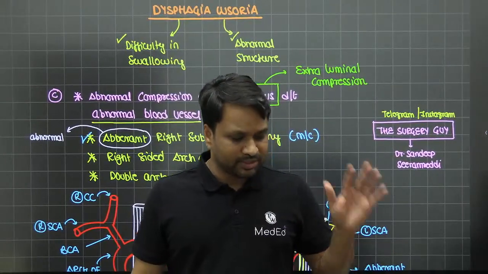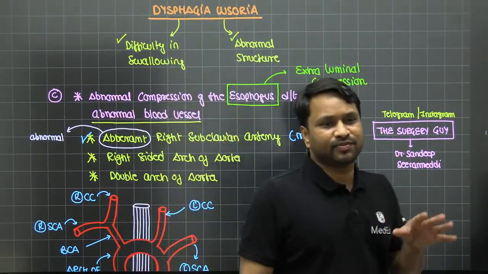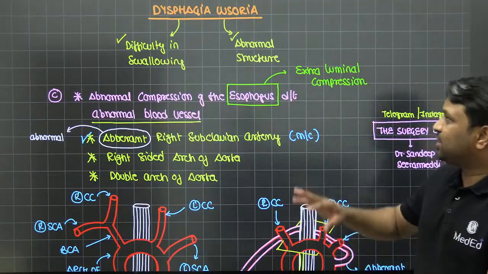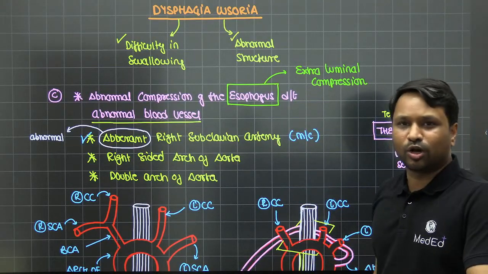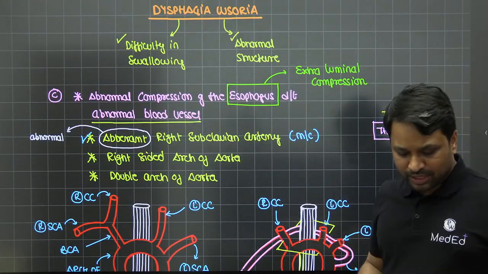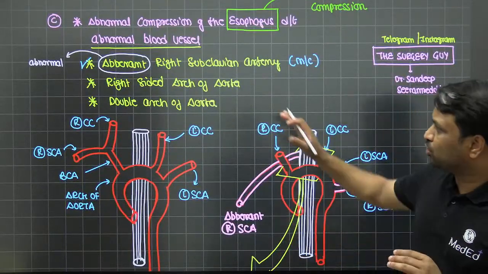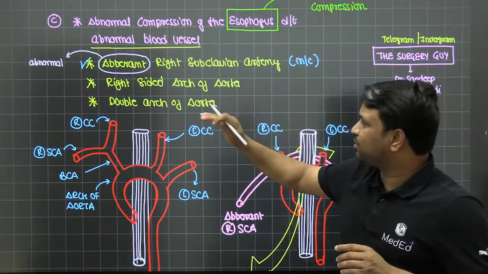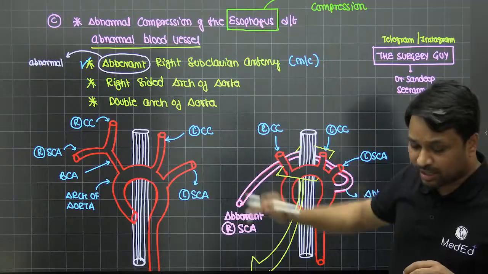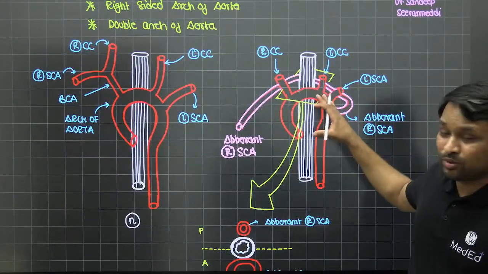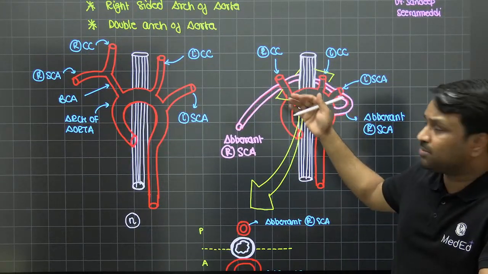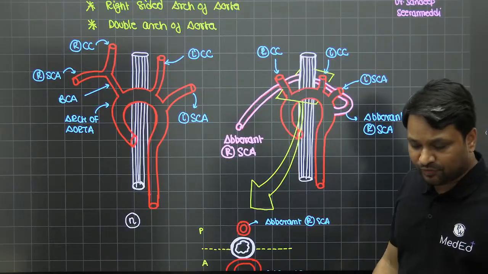So today's topic was dedicated to a disorder called dysphagia lusoria. This is what the whole concept was, and this is what is happening. We understood it is because of an abnormal blood vessel. Usually it can be of three varieties: an aberrant right subclavian artery, a right-sided arch of aorta, or a double arch of aorta. We tried to understand how this right-sided or aberrant right subclavian artery encircles the esophagus.